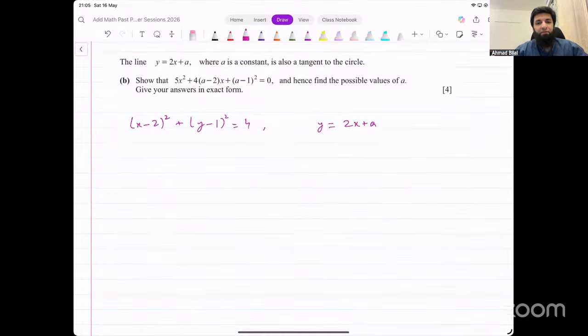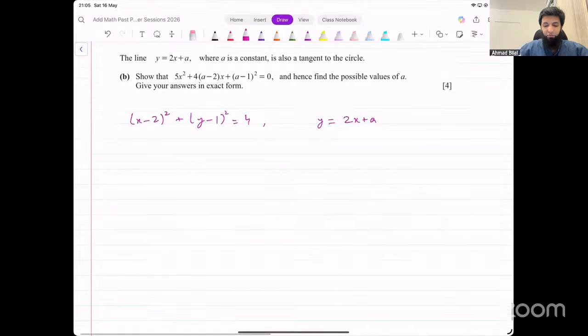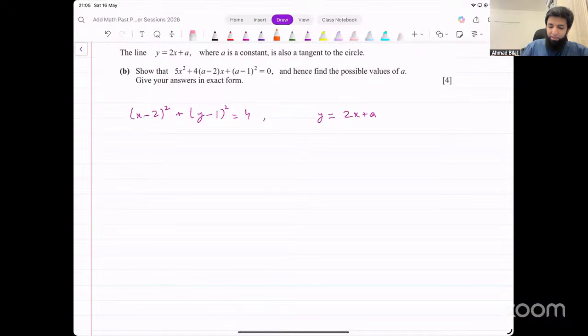Line is a tangent to some function. If it's a function that has powers 2, quadratic, similar to a quadratic function, discriminant b squared minus 4ac is equal to 0, right? That is what you can use here. That's one way of solving this. You say, let's input this in the other equation first of all. So to use discriminant, generally we start the process of solving the equation simultaneously. We put y equals 2x plus a here.